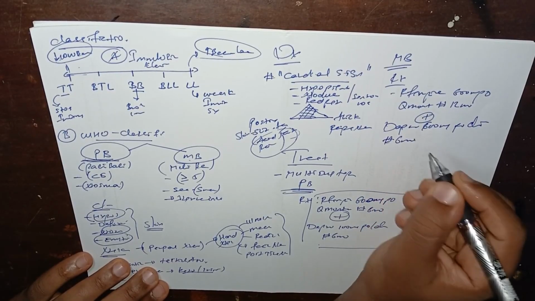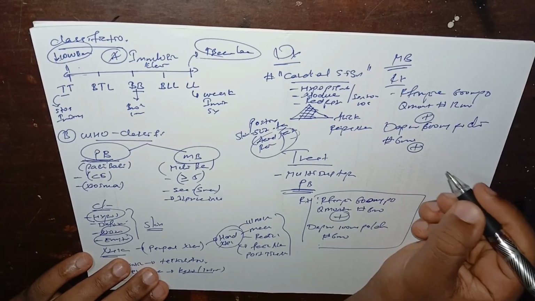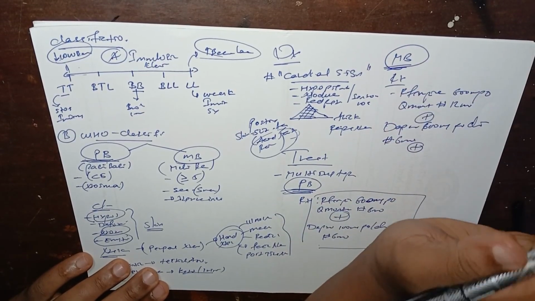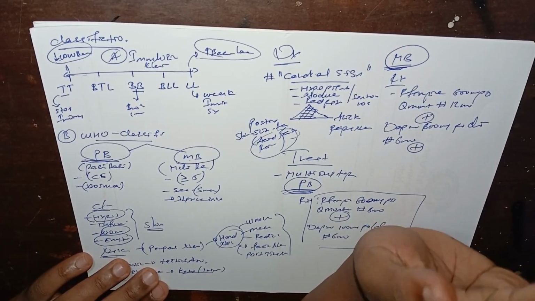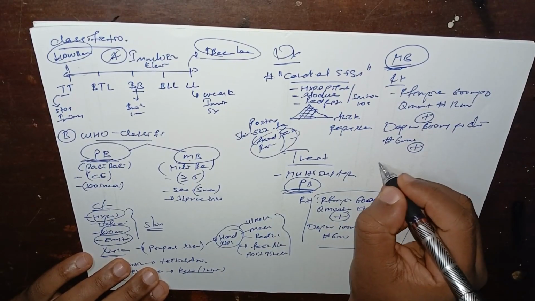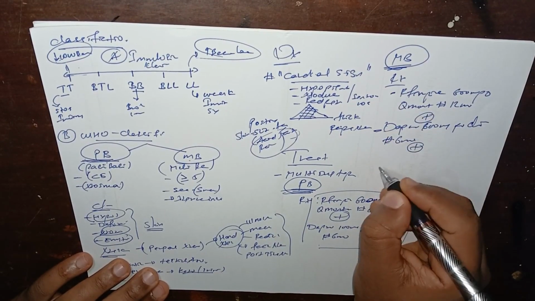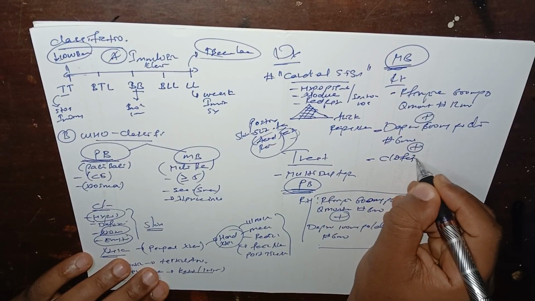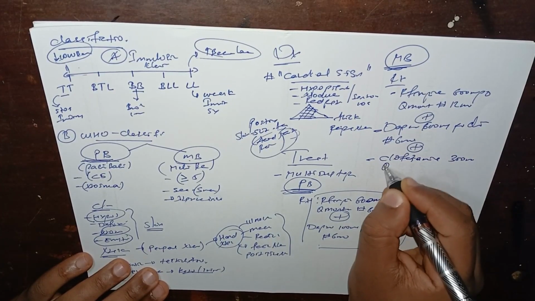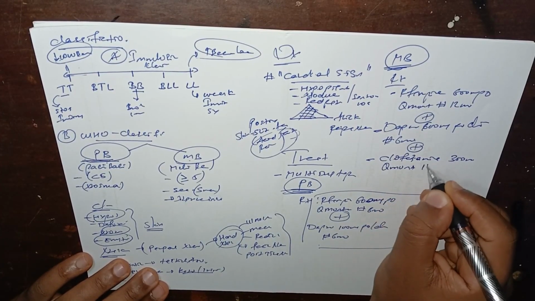Another important difference from PB is that in MB we have an additional medication, clofazimine. So there is rifampicin, dapsone, and clofazimine. Clofazimine 300 milligram every month for 12 months.